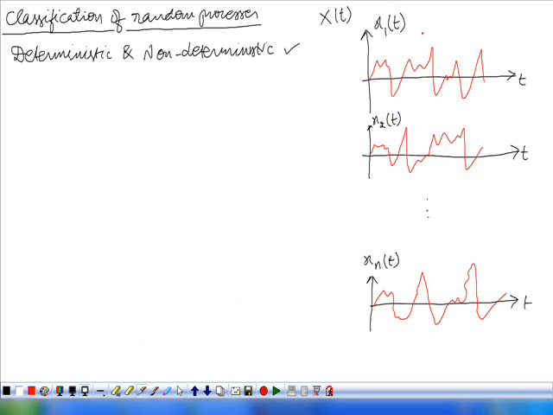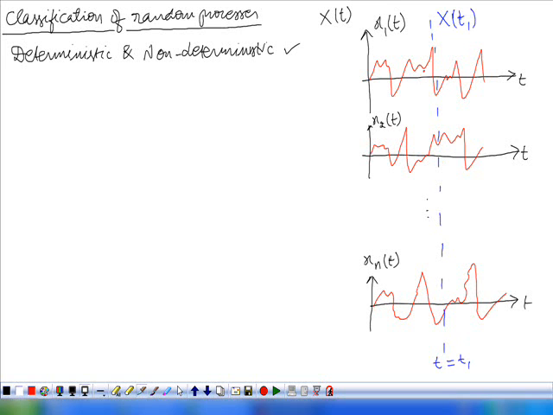So let us say we are observing the random process at a particular time instant called t1. The random variable that is obtained by observing the random process at t equal to t1 can be considered as X of t1. Okay.